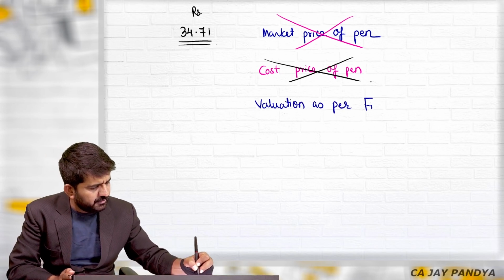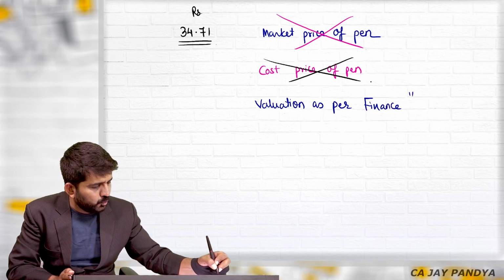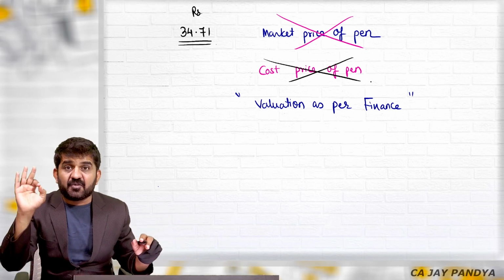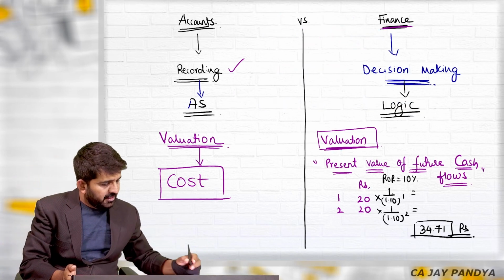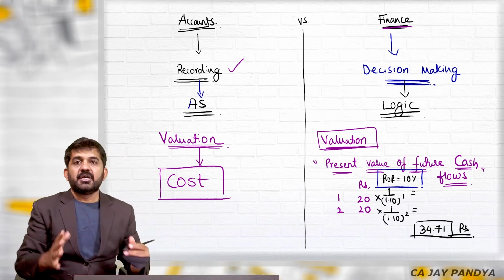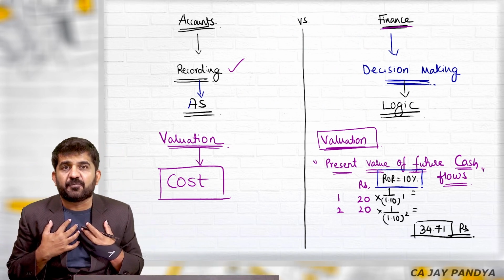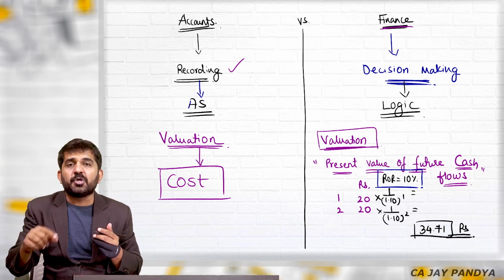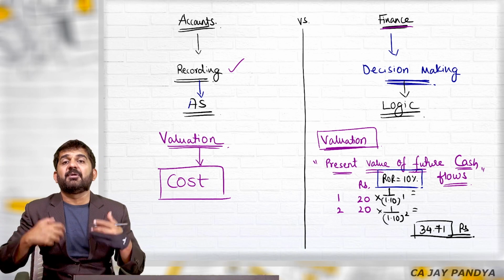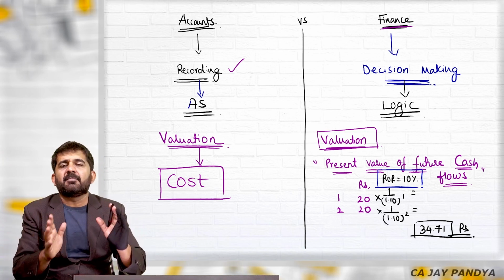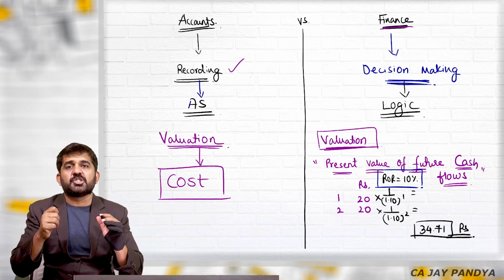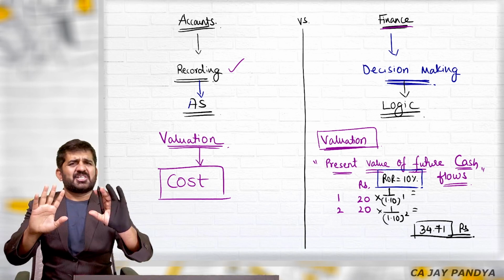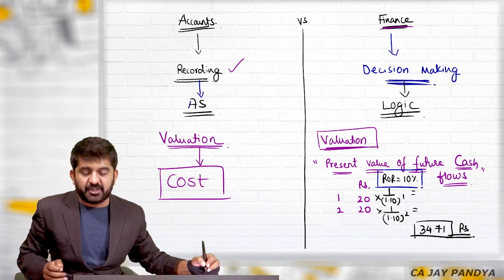Sir, how will it be important? I'll explain each and everything. But first understand, this 10% is my required rate of return. Anil Ambani's required rate of return might be 18%. Mukesh Ambani's might be 30%. Mukesh Ambani invests in any project which is not giving him less than 30%. I invest in a project which gives me 10%. So my required rate of return is 10%.